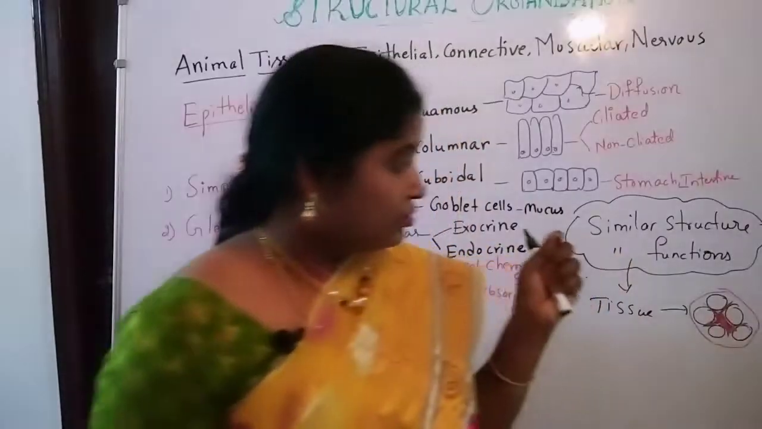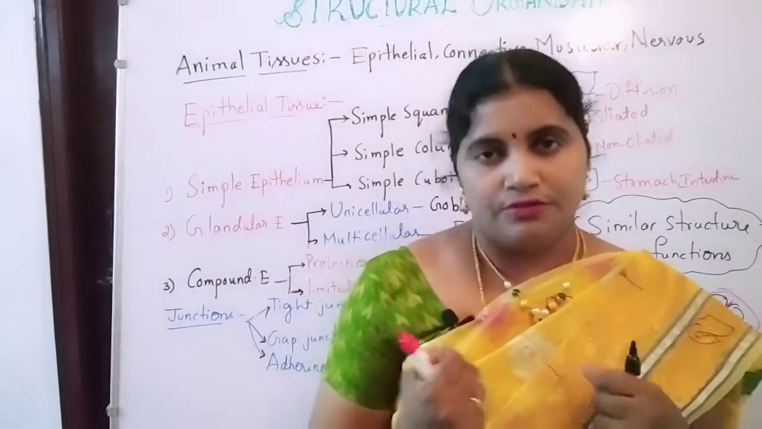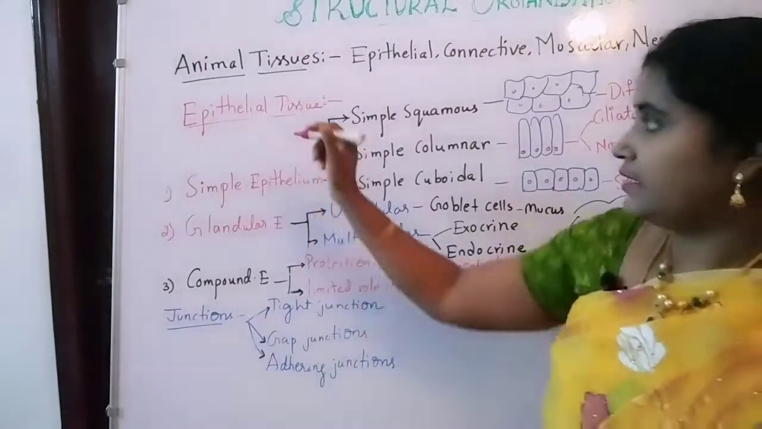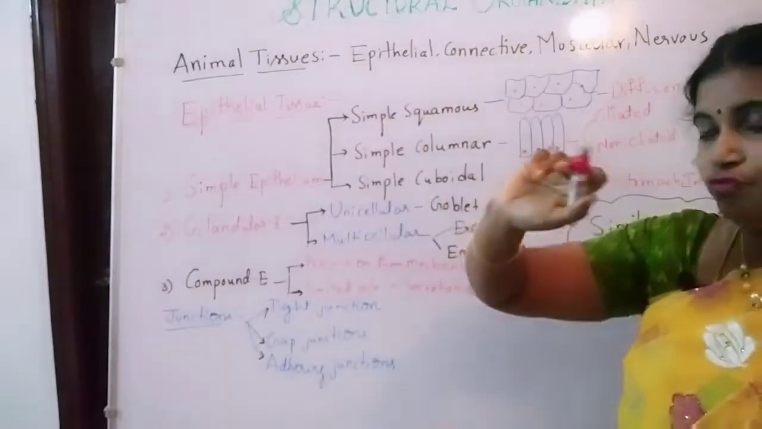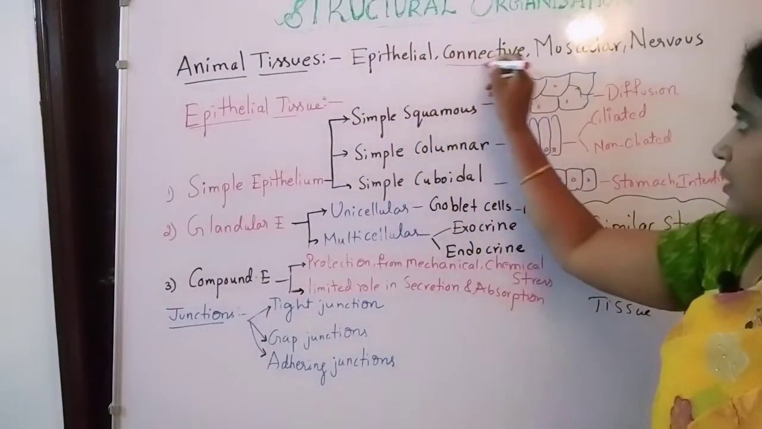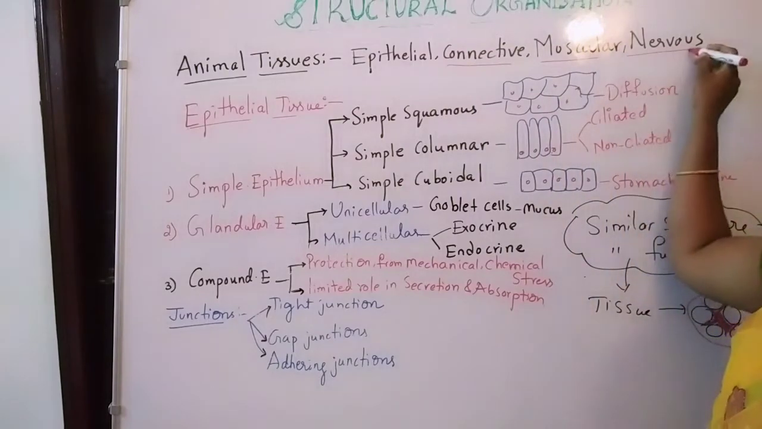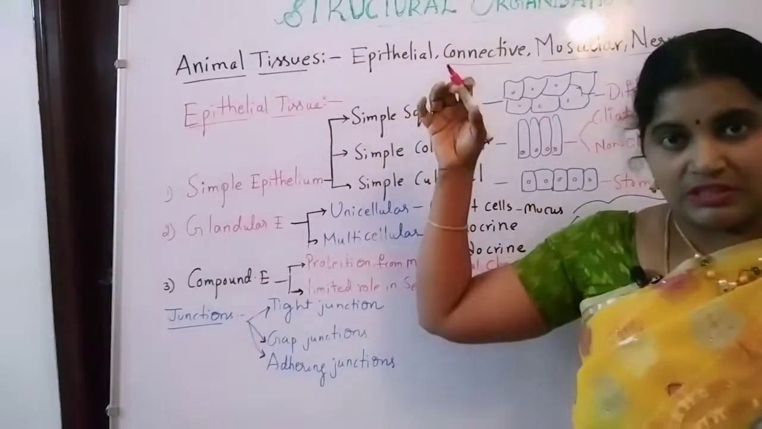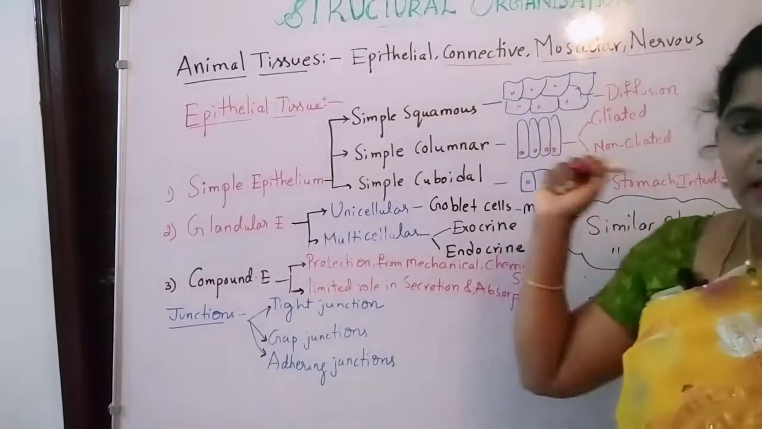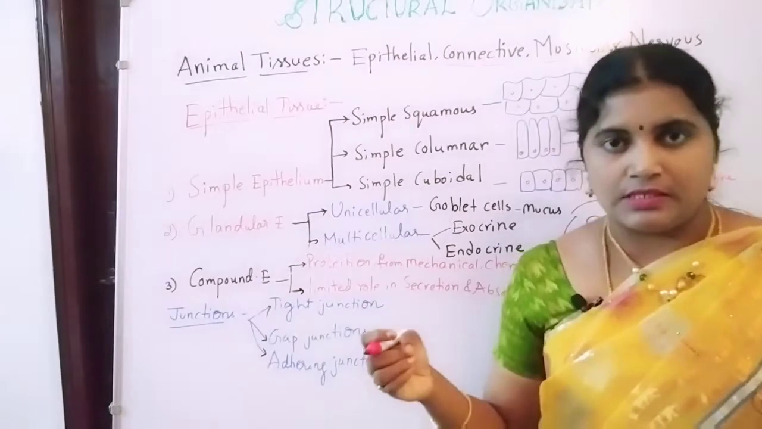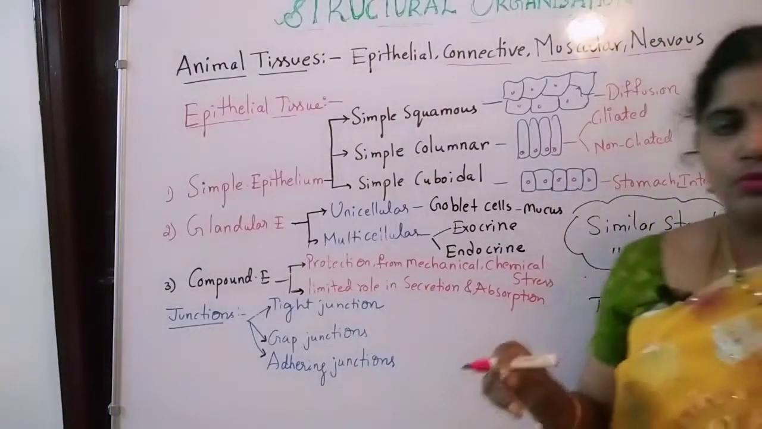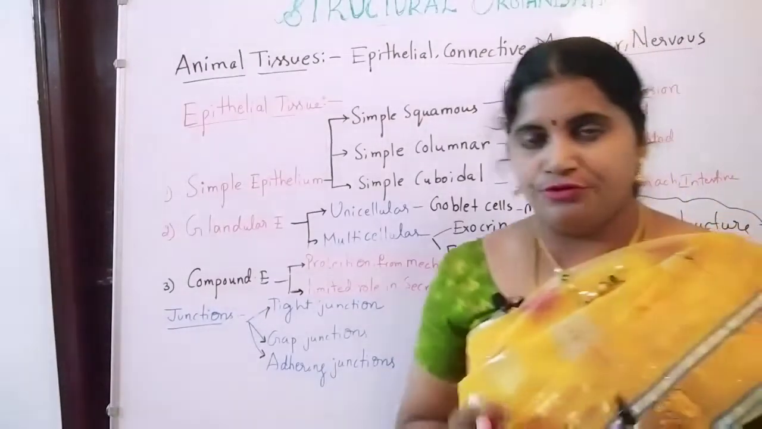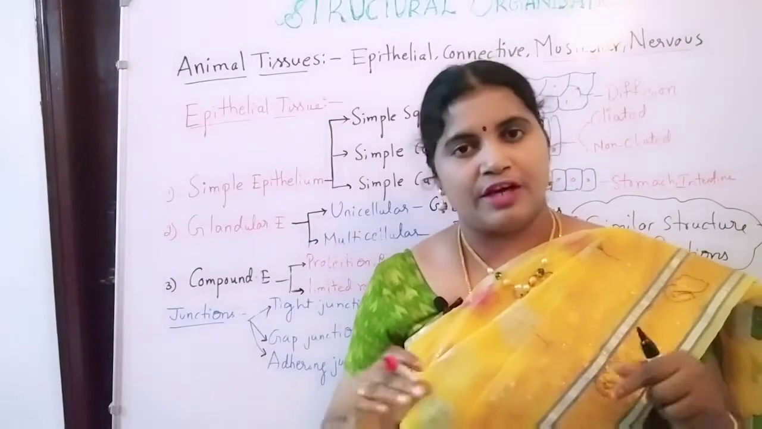So how many types of tissues are formed in the animals? You see here, animal tissues are divided into 4 types: epithelial tissues, connective tissues, muscular tissues and nervous tissues. Epithelial tissue, then connective tissue which is connecting the organs, then muscular tissue which is made up of muscles, and then nervous tissue which is made up of neurons. So these are the 4 types of animal tissue.